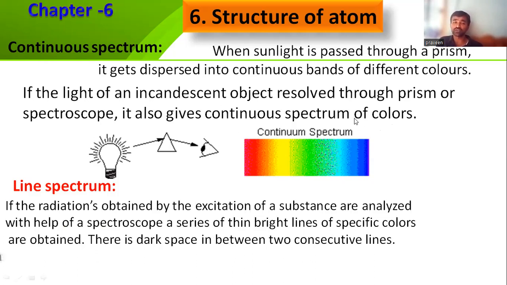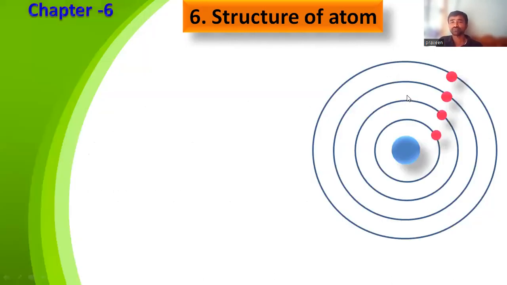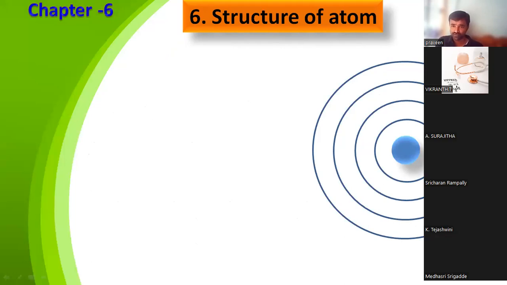How can you see the line spectrum? This is simply done using a powerful spectroscope. Here you can see the emission line spectrum is like this. In absorption, you can see colorful bands with dark lines, right? So these are about spectrums. Is everything clear about the spectrum, or is there any doubt remaining? Everything is fine about the spectrum. So please read this information today only, otherwise you will remain again with the confusion.